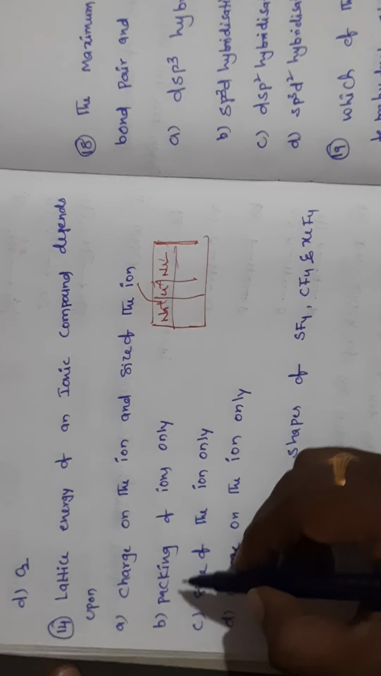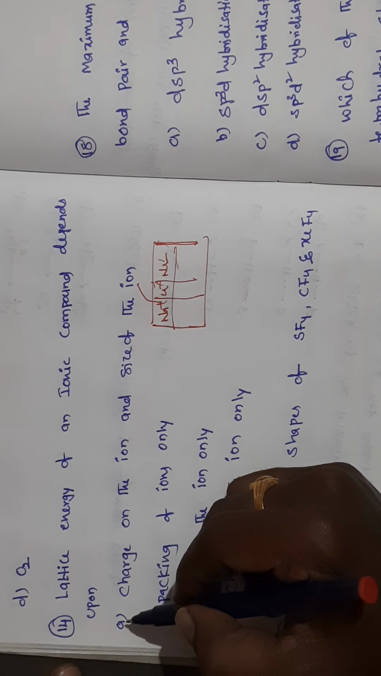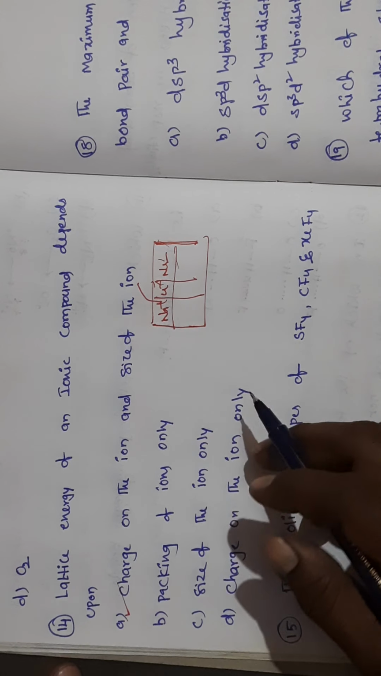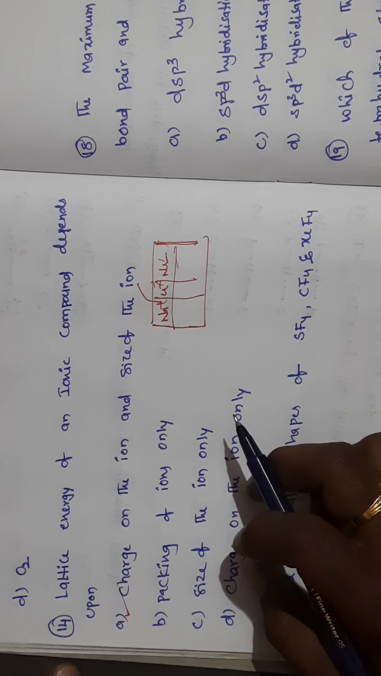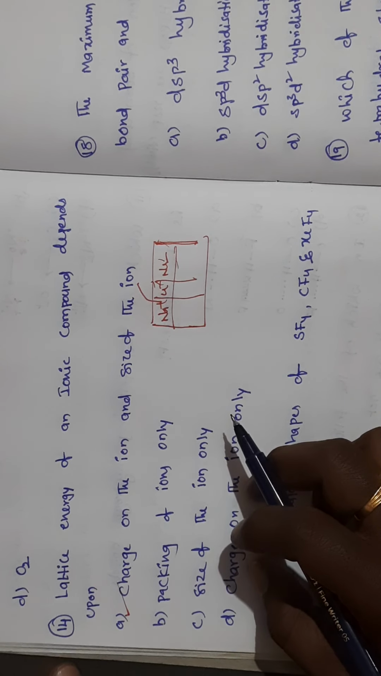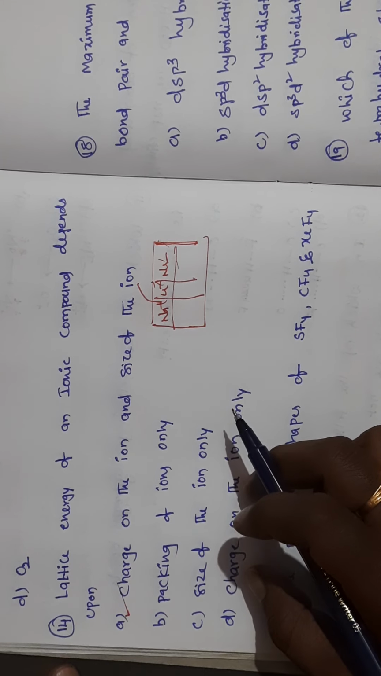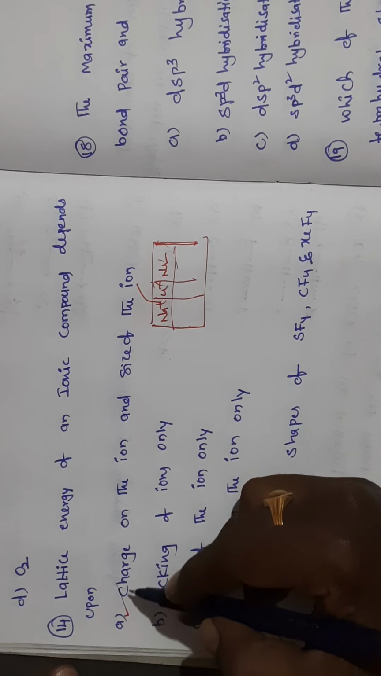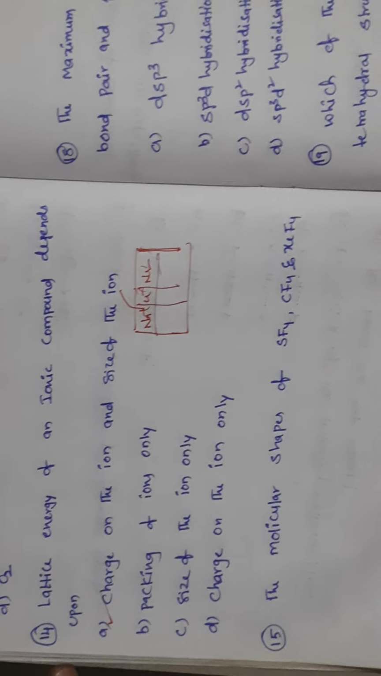That depends on what? Charge on the ion and size of the ion. It will depend on these. Why? Because the greater the charge and the smaller the radius, the greater the polarizing power and thus the greater is the covalent nature. So that's why it will be influenced by the charge on the ion and the size of the ion.